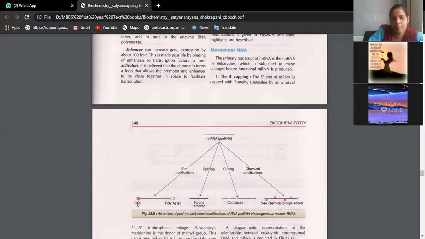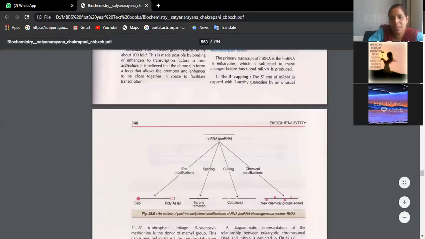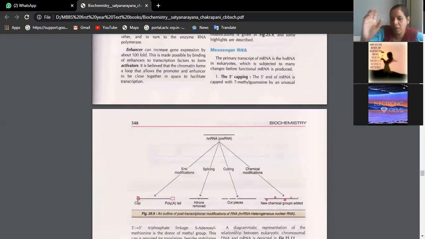Okay, towards the cap, that is the head end, you will see the 5' end of mRNA is capped with 7-methyl guanosine by an unusual 5',5' triphosphate linkage. S-adenosyl methionine is the donor of the methyl group. So this cap is required. That means what cap is coming here? 7-methyl guanosine, and the methyl group is being given by SAM, S-adenosyl methionine. So this cap is helping in the transfer of this RNA from the nucleus to the cytoplasm.